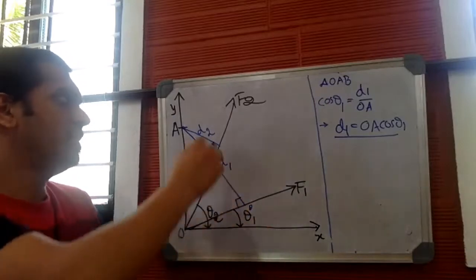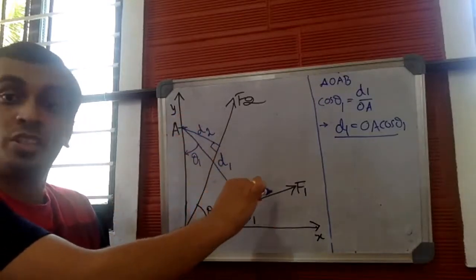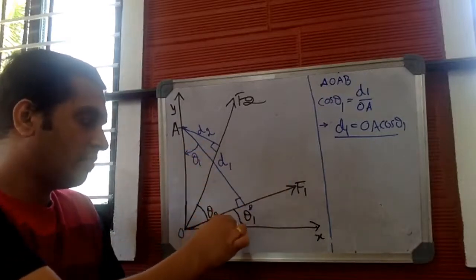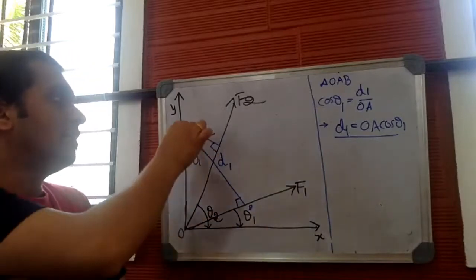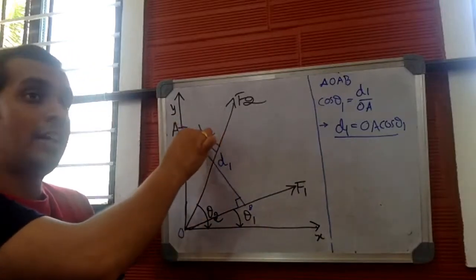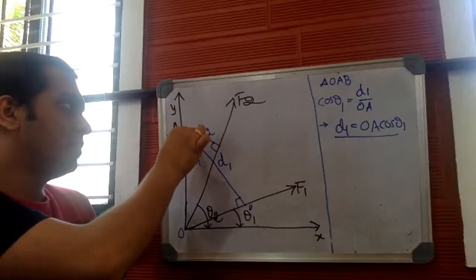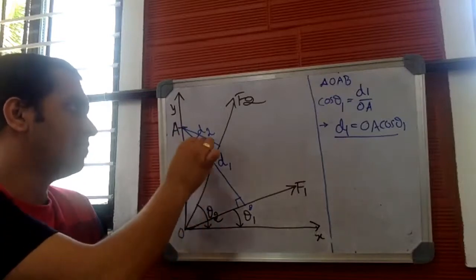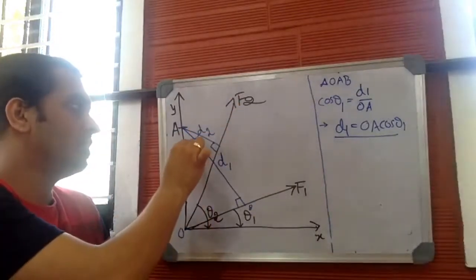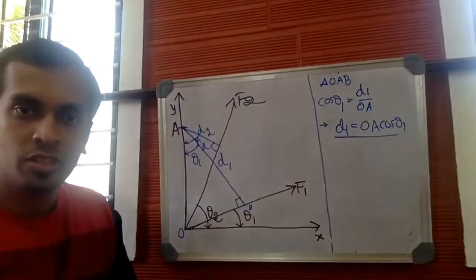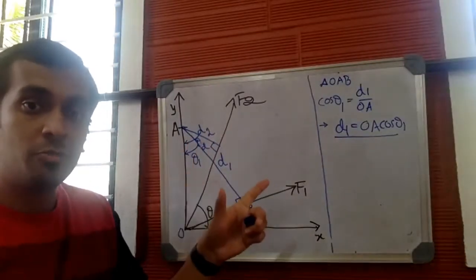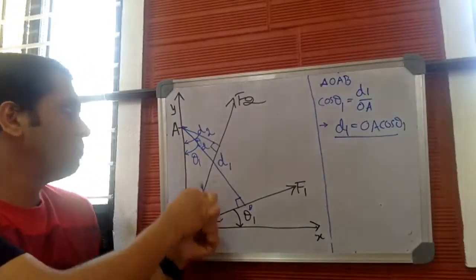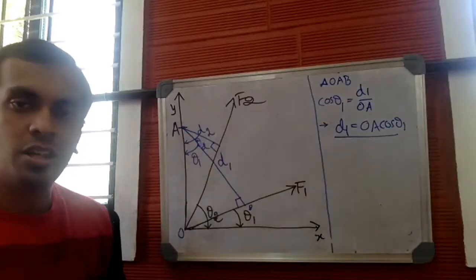Now, making the same concept here, the angle made by the perpendicular line associated with F1 with respect to vertical will be same as that of the angle made by the line of action of force with respect to horizontal. Similarly, the angle made by this perpendicular line with measurement D2 with respect to vertical will be same as that of the angle made by F2 with respect to horizontal. This will be equal to theta 2. Right? Same procedure, same concept will be followed for F2 as well. These two angles should be same. If this is theta 2, even this angle will be equal to theta 2.